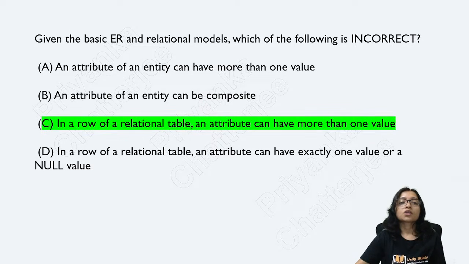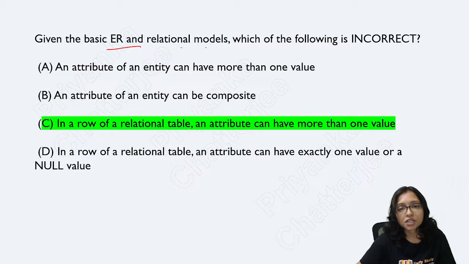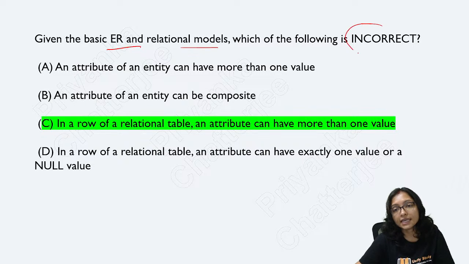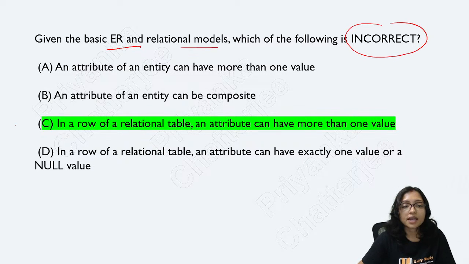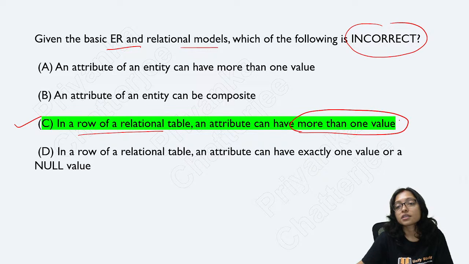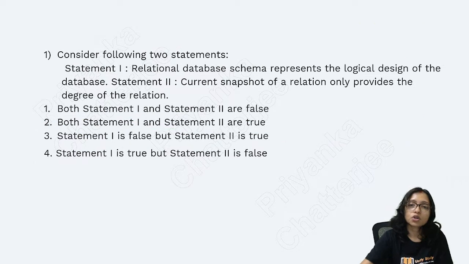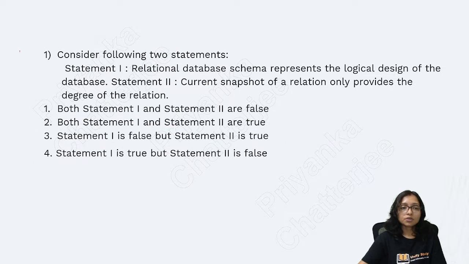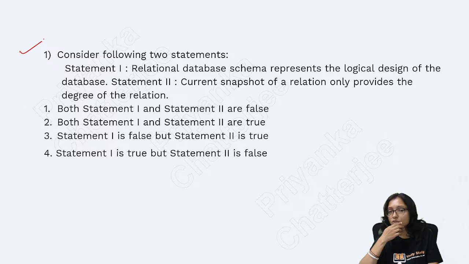Yes. So given the ER diagram and relational model, which one is incorrect here? This one is incorrect, because in a row of a relation there cannot be more than one value for an attribute. That is not possible. More than one value means multiple values. That is not possible. Now tell me what will be the answer for this one.